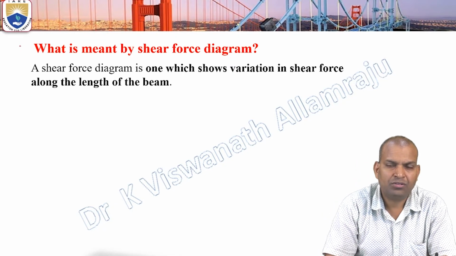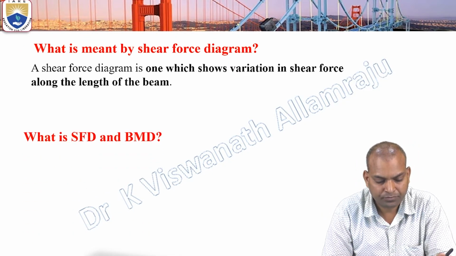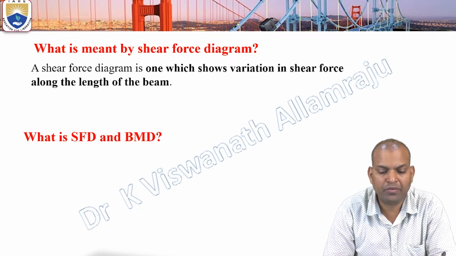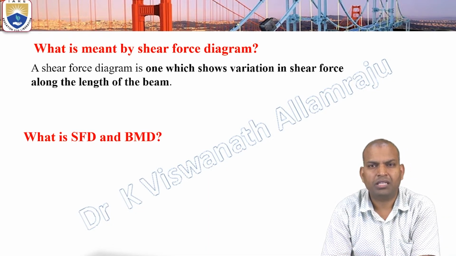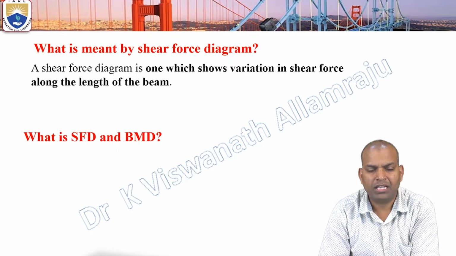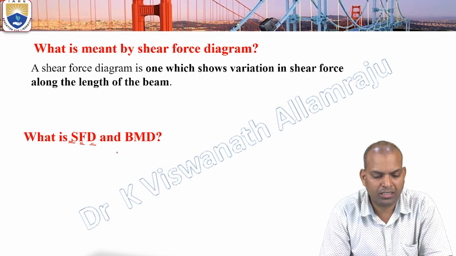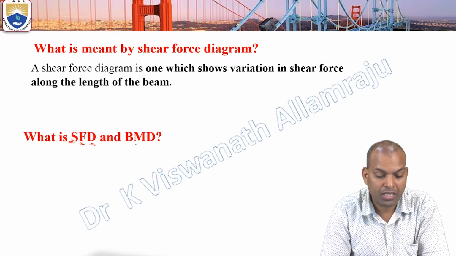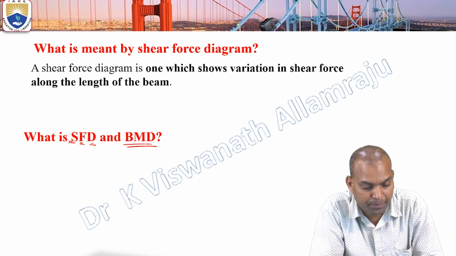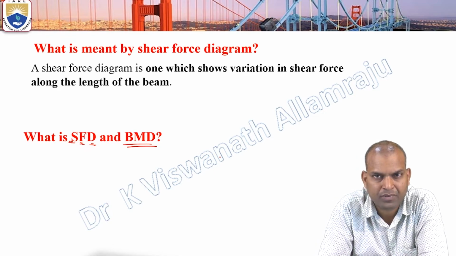The short form of shear force diagram is SFD. What does SFD mean? S indicates shear, F indicates force, D for diagram: shear force diagram. What is BMD here? It is the bending moment diagram.